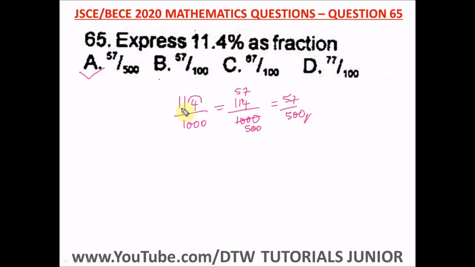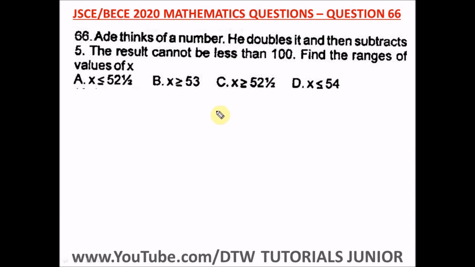Question 66 of the Junior WAEC 2020 Mathematics Past Question. It says, think of a number. Let's make the number x. He doubles it, so we say 2x, 2 times x, and then subtracts 5, so we say minus 5.